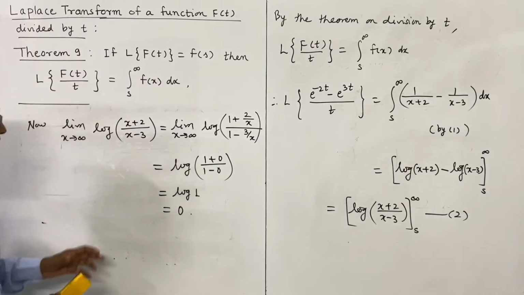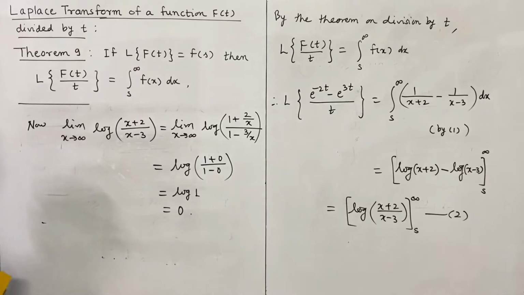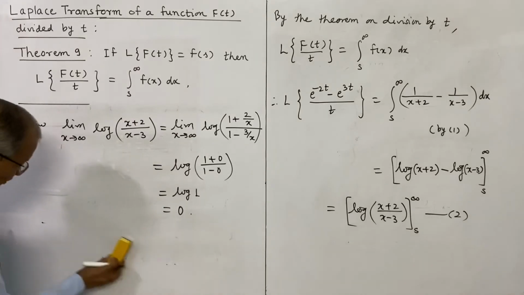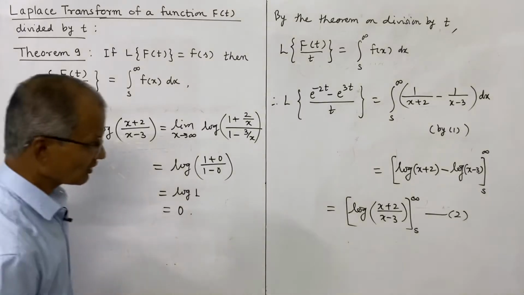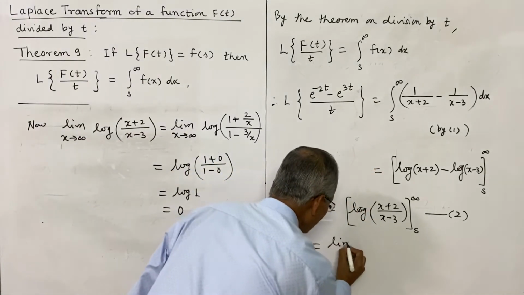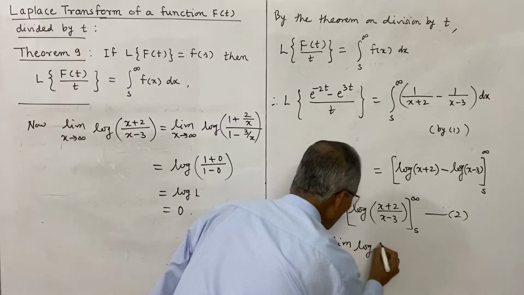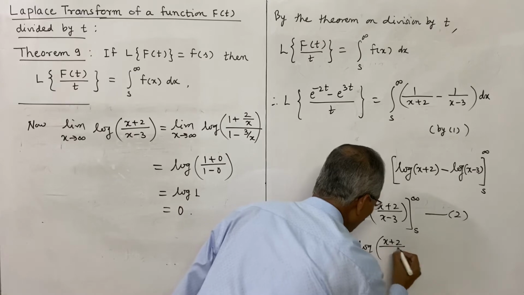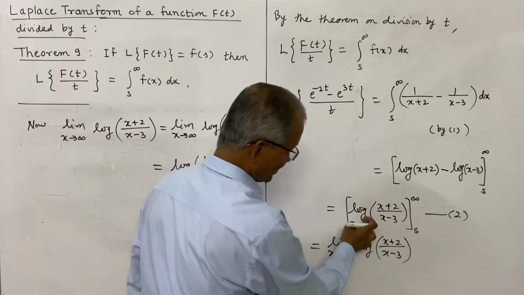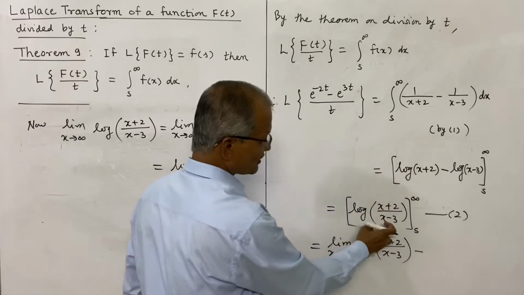So we shall put this value here, and from equation 2 the required transform becomes... One more thing we can do: this is equal to the limit as x tends to infinity of log of (x plus 2) divided by (x minus 3), this is the upper limit, x tends to infinity we have used, minus the lower limit, x is s.